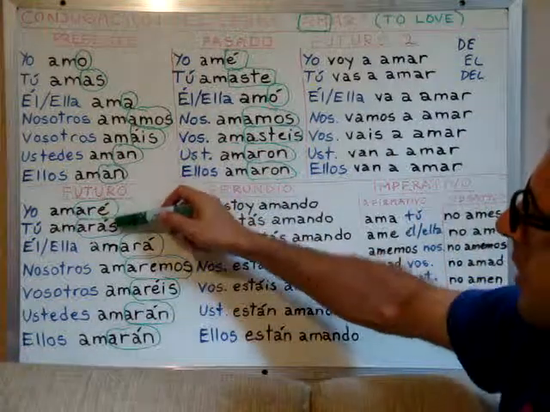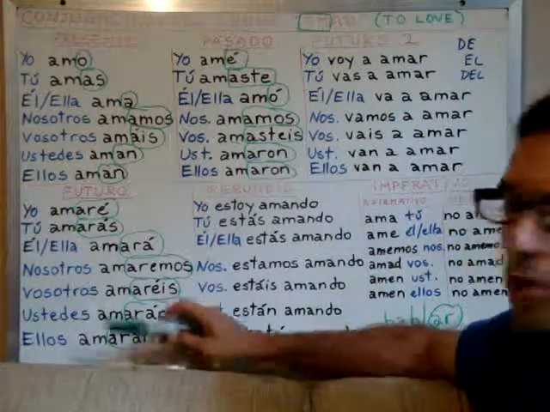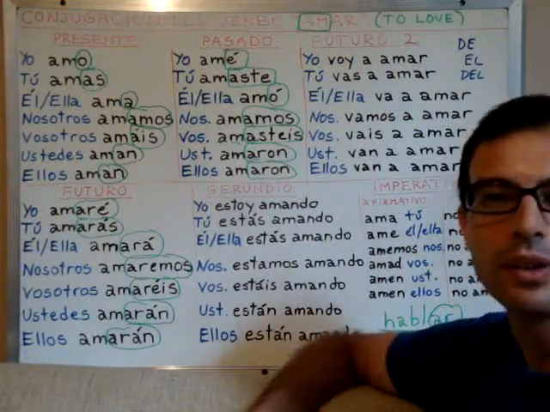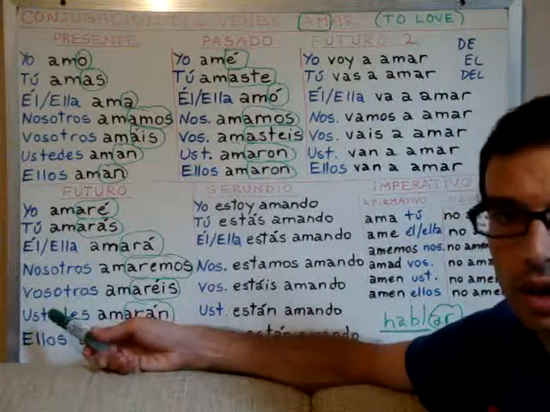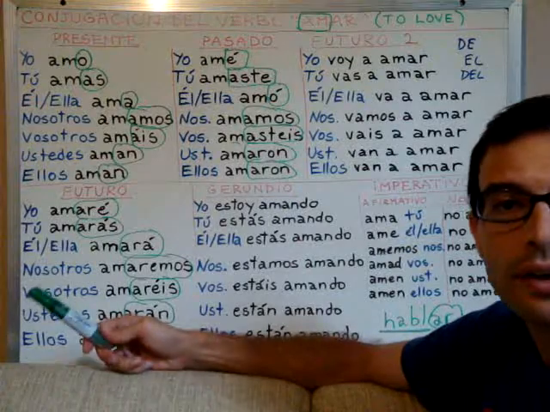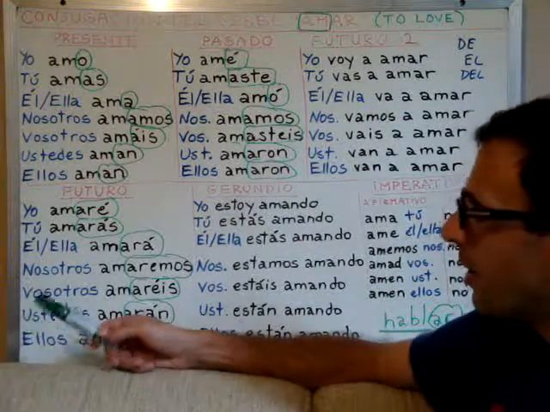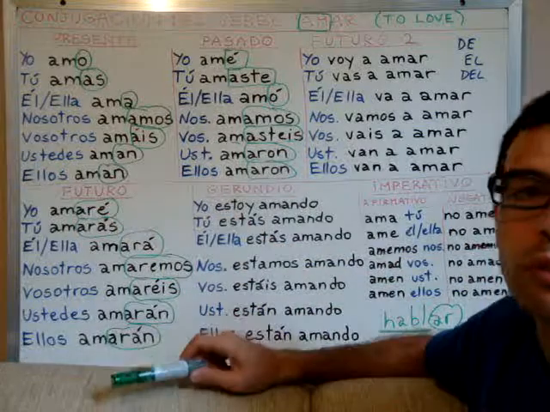So this is the ending that we will add to the root of any regular Spanish verb of the group that ends with AR. And the other groups of verbs, ER and IR, although they are slightly different, it's almost the same.